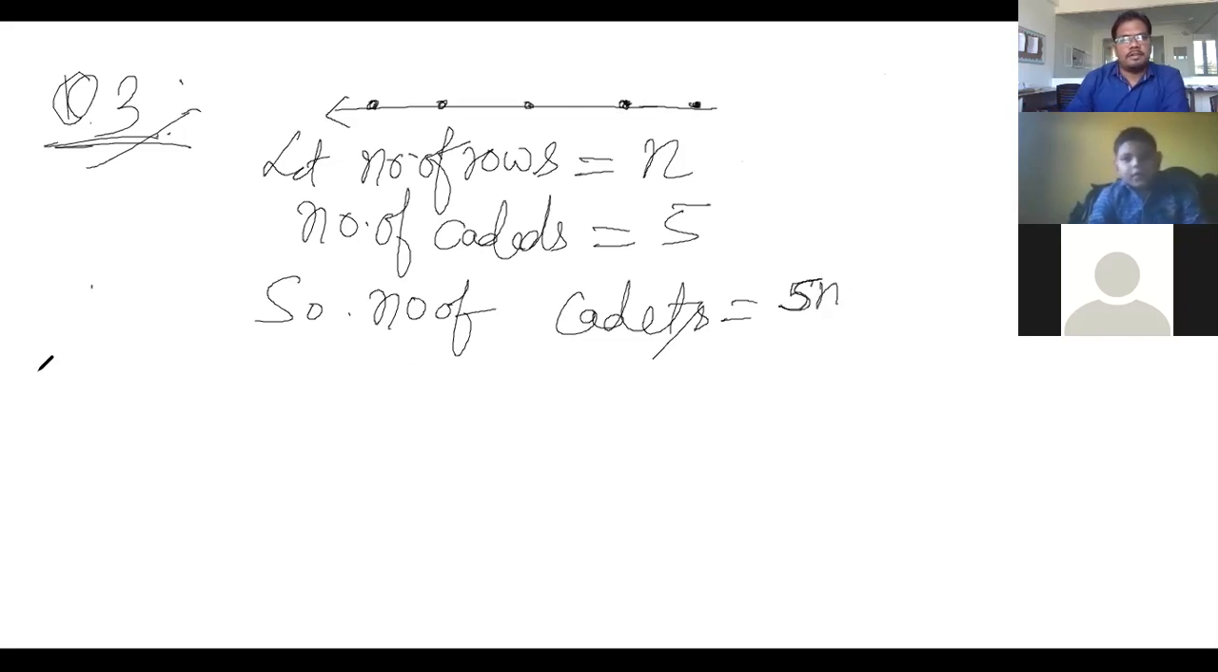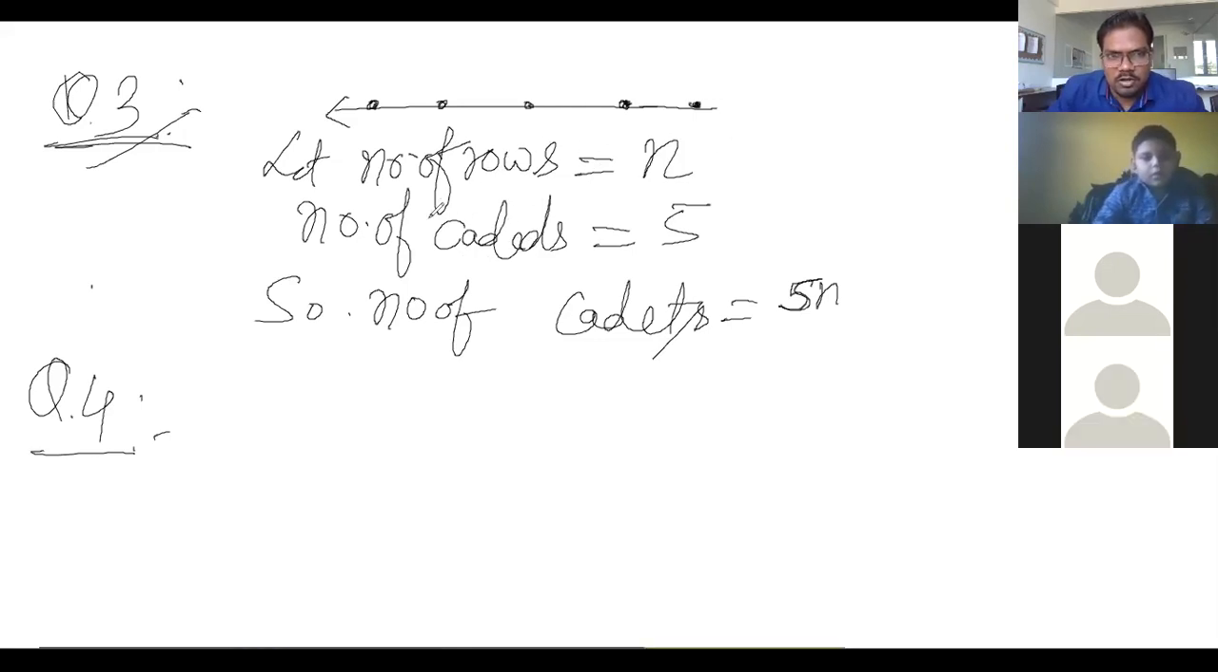There will be 5n. Now question number 4. Sir, n means? n means number of rows. In one row there are 5 cadets. If there will be n rows, the total number of cadets are 5n.